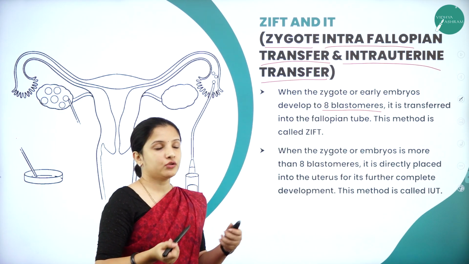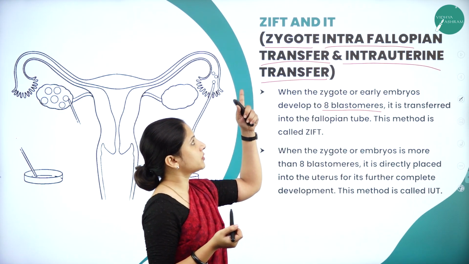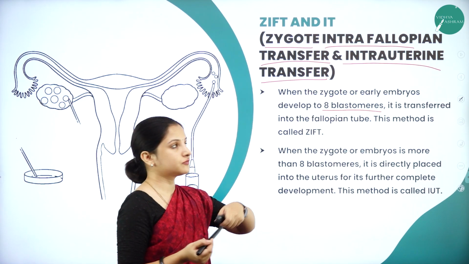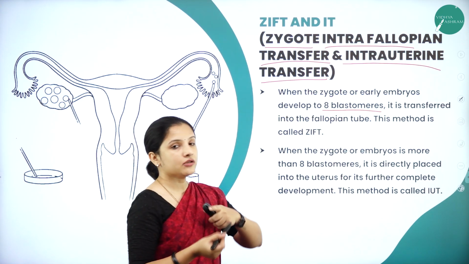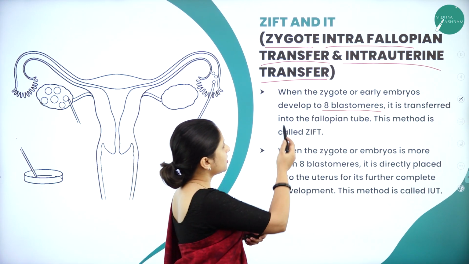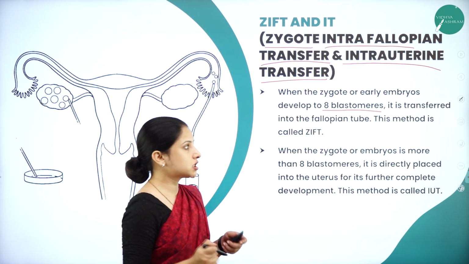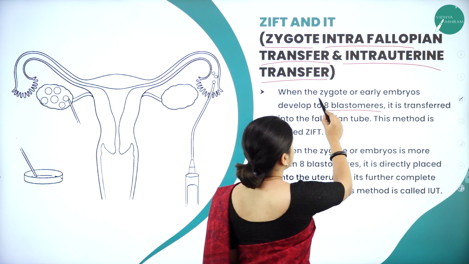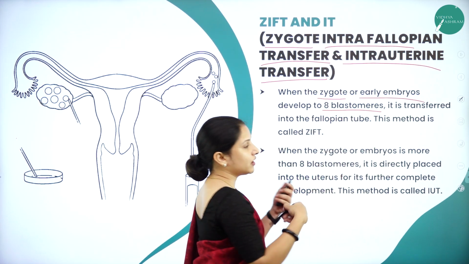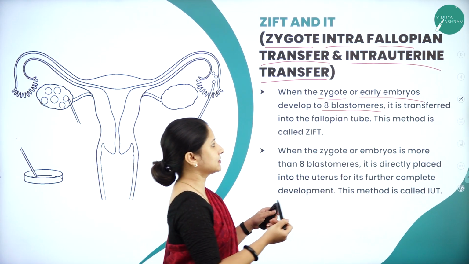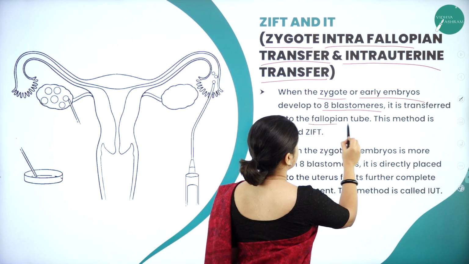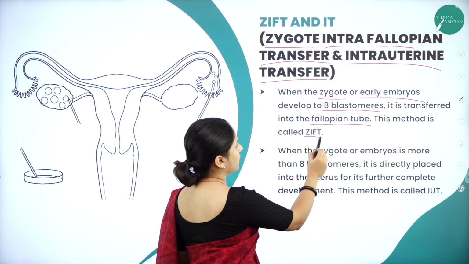It will be transferred to the uterus. That is, ZIFT is nothing but zygote intra-fallopian transfer, and IUT is nothing but intrauterine transfer. So in the case of ZIFT technology, when the zygote or the early embryo develops into the 8 blastomere stage, it will be transferred to the fallopian tube. Therefore, it is called ZIFT.